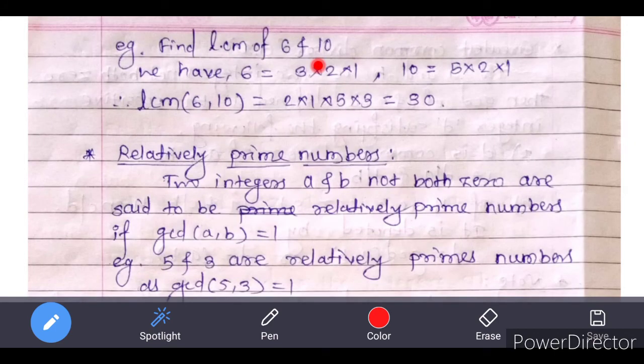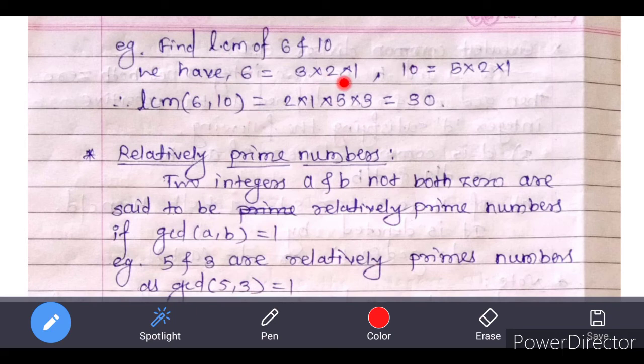Let us see an example of LCM. Find LCM of 6 and 10. Now 6 can be expressed as 6 is equal to 3 into 2 into 1. That is the factorization of 6. And 10 is equal to 5 into 2 into 1. That is the factorization of 10. Then LCM of 6 and 10 is given by: firstly, we take the common factors between 6 and 10.